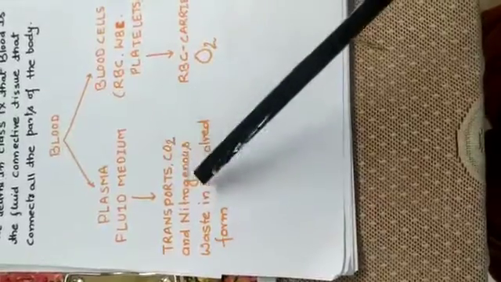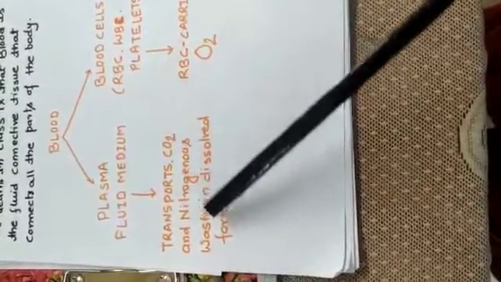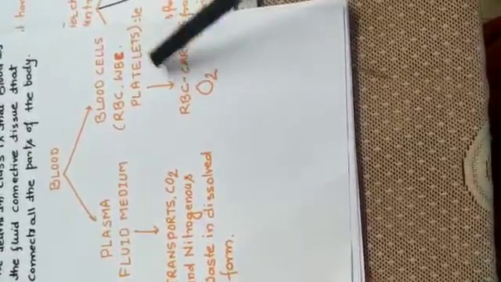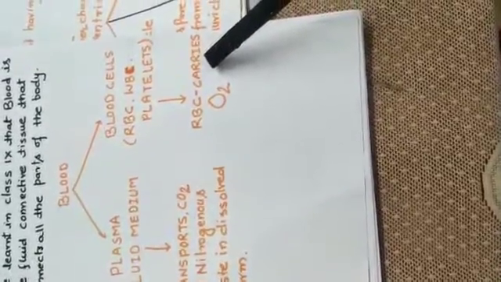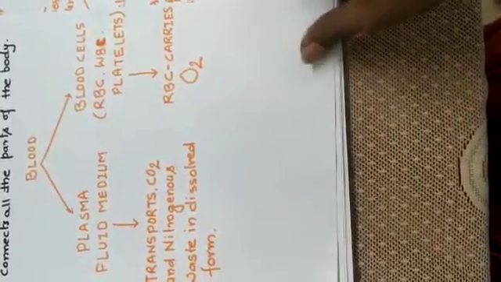Plasma is the fluid medium that transports carbon dioxide and nitrogenous waste in dissolved form, whereas the blood cells have different functions to perform. Like RBC carries oxygen, WBC is our soldier cells that protects us from microbes, and platelets perform the function of repair.